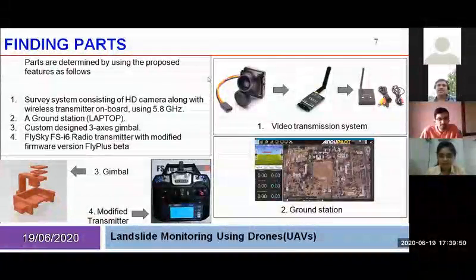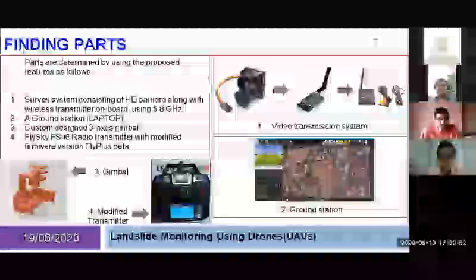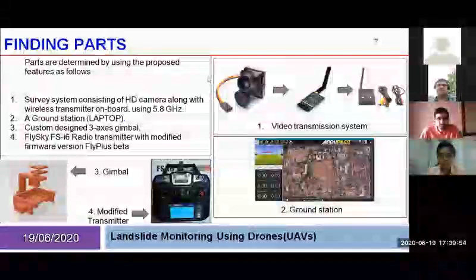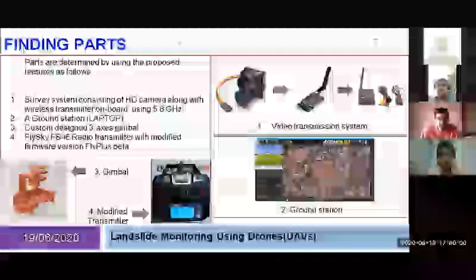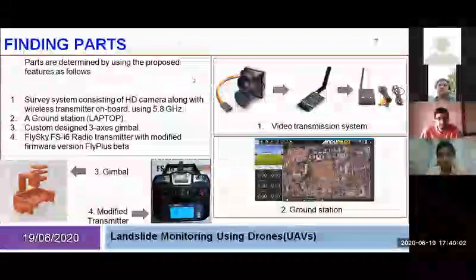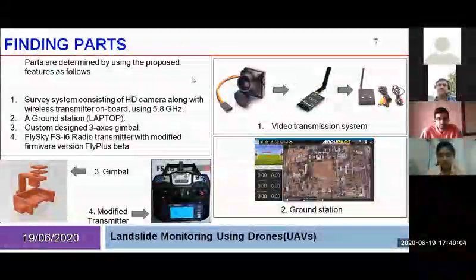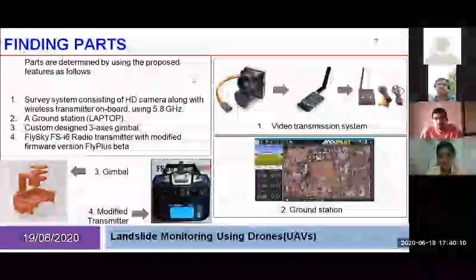This transmitter uses 600 milliwatts of power to transmit the analog video feed wirelessly to the receiver, which is the next block in this system. The receiver is made up of an RS832 wireless receiver. It is also a 5.8 gigahertz receiver, as the frequency needs to be the same.